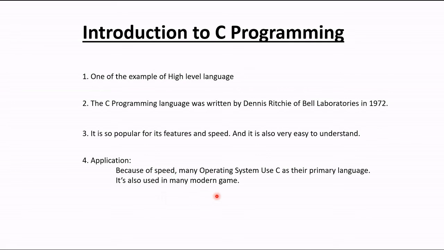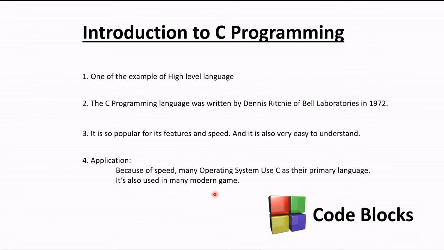It is also used in many modern games. To write C code on our machine, we can't just write it anywhere, like creating a text file on the desktop, writing a C program and expecting it to execute. It is not like that. To write C code, we have to install Code::Blocks on our machine.